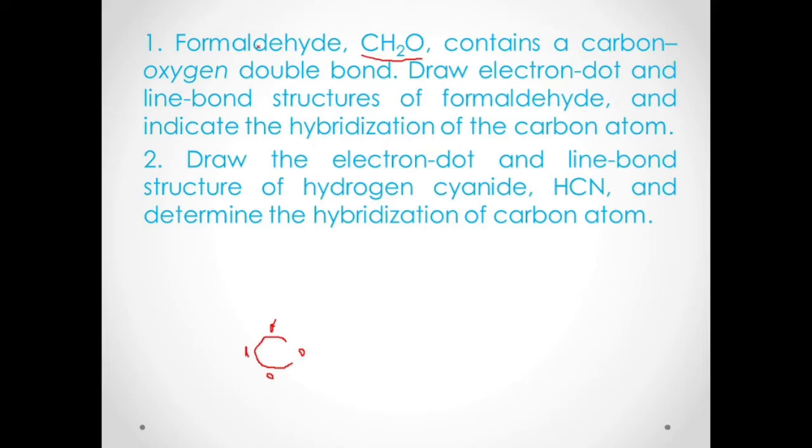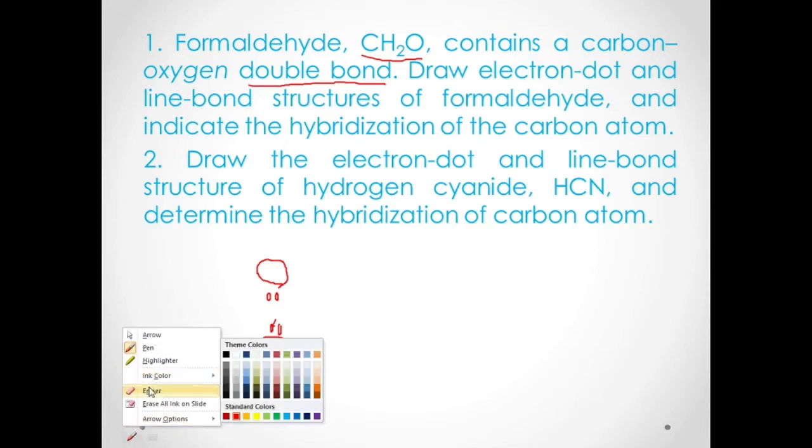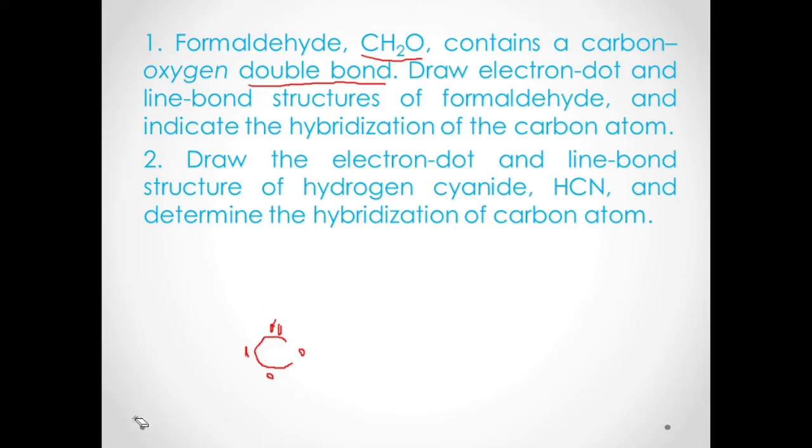Since your carbon is actually double bonded to your oxygen, when we say double bond, how many electron pairs are being shared by your carbon? They are actually 2 electron pairs. So that means 2 electrons here, and the other 2 electrons would be coming from your oxygen, and the total of 4 electrons. I will just write it closer to the carbon.